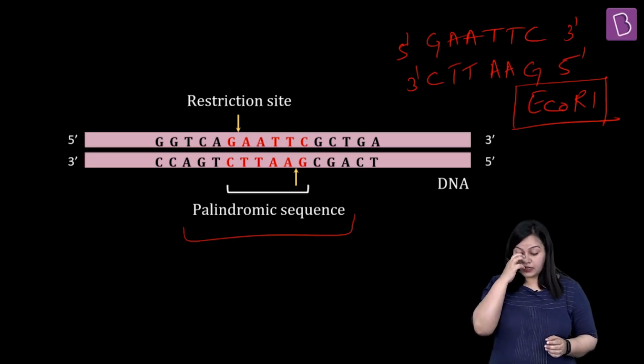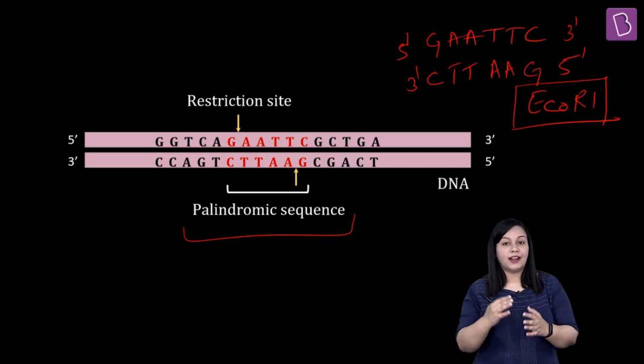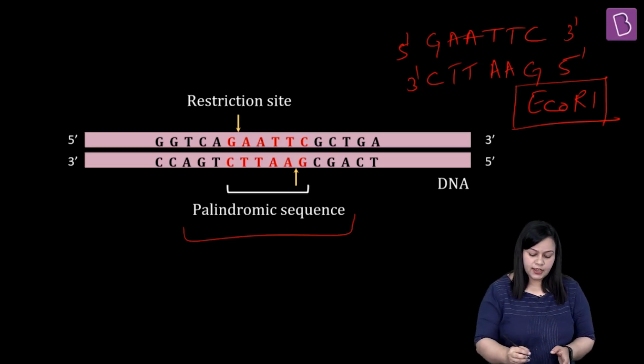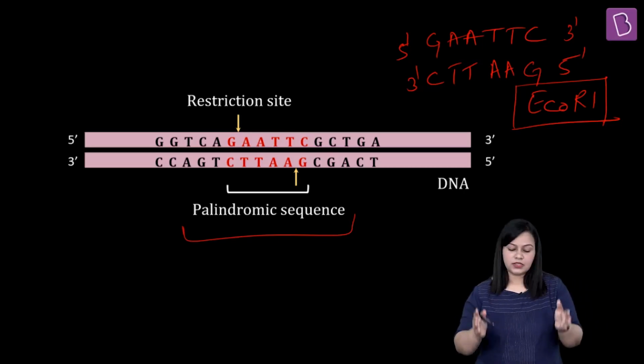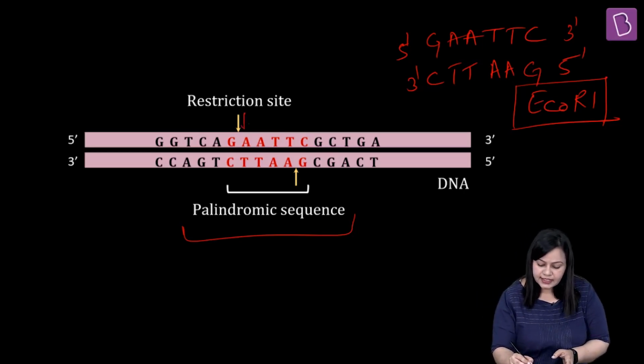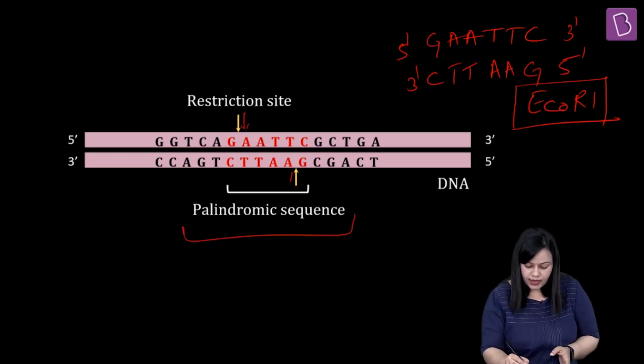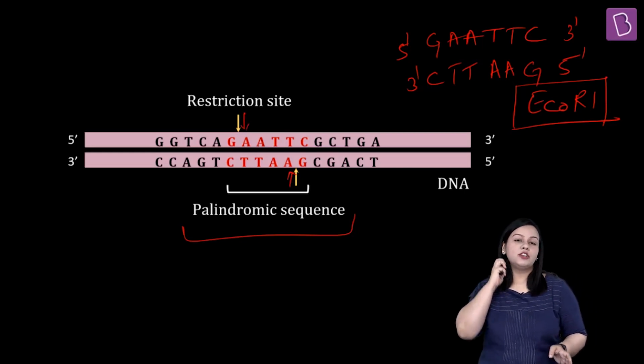The reason I have listed this example is so that you can understand how restriction enzyme exactly works. What you see here is a palindrome sequence which lies in the recognition sequence, and at a specific site, between G and A, is where the restriction enzyme, this specific enzyme EcoR1, is going to cut.